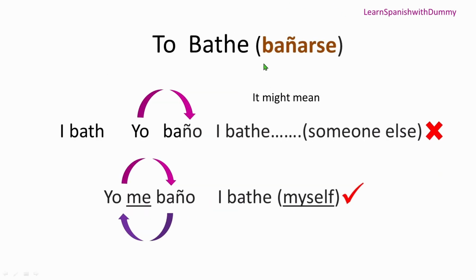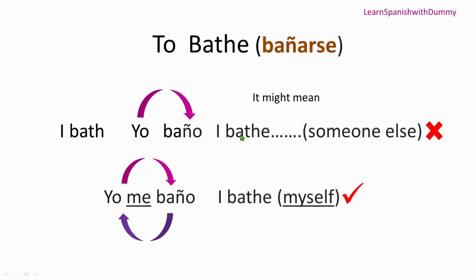Alright, so here we have the verb bañarse. Bañarse means to bathe. Now if I want to say I bathe, the literal translation would be yo baño. Yo means I, baño means bathe. But this is not exactly correct. In Spanish, if you do any action on yourself, then you need to show it with the help of the reflexive pronoun, or else the meaning will totally change.